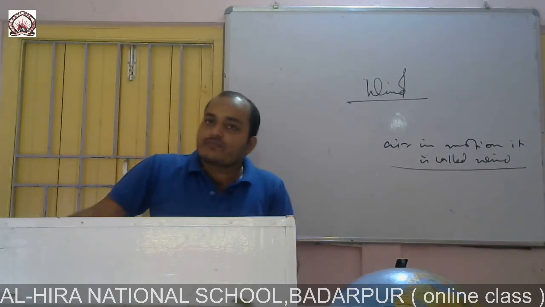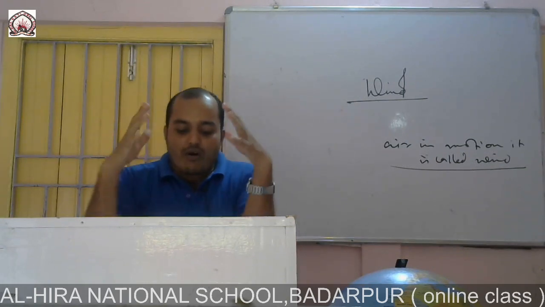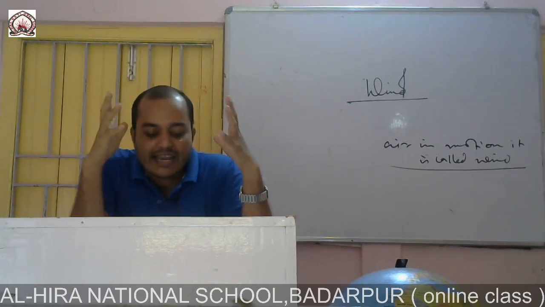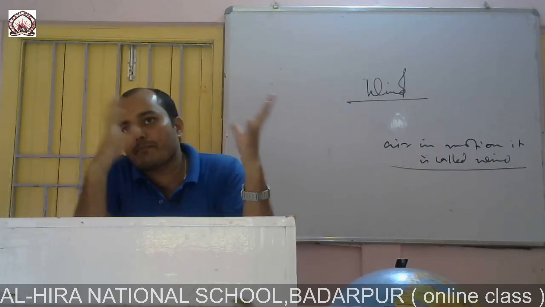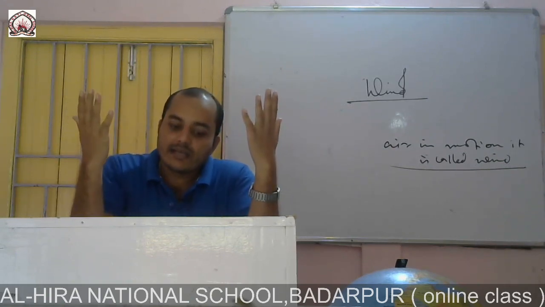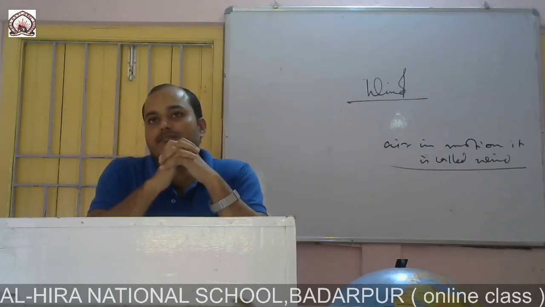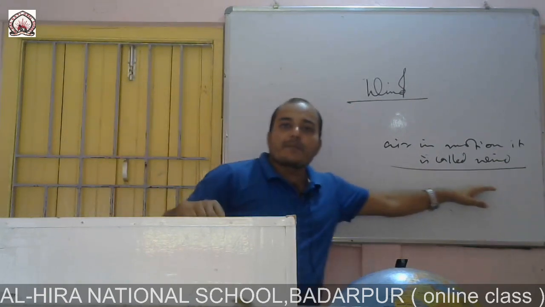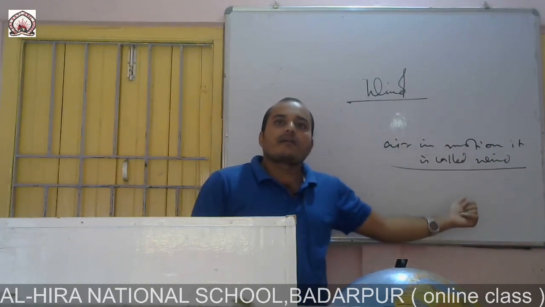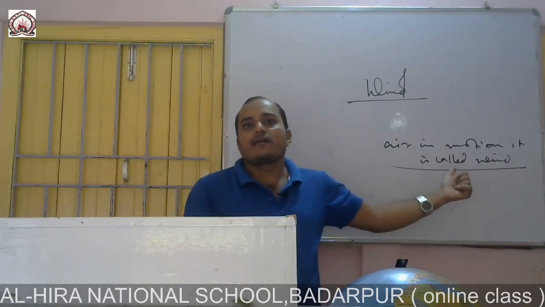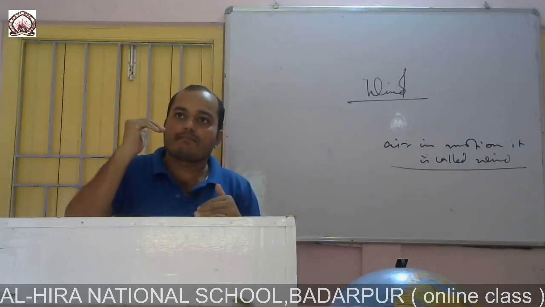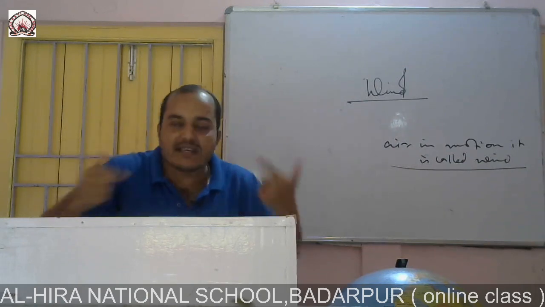We know that when the air temperature of an area increases, air becomes lighter and moves up and low pressure is formed. In the equatorial low pressure belt, the air moves up and low pressure is created, as temperature is maximum.